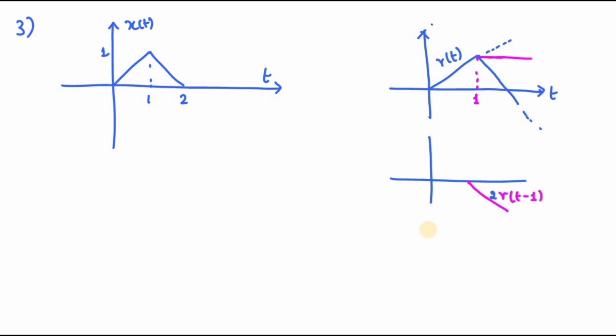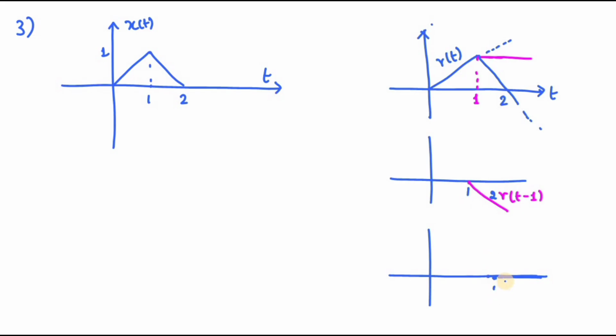Now you can see my signal is going in the negative direction. So in order to make the signal go from like this to this one, I need to add from 2, this is at 1.